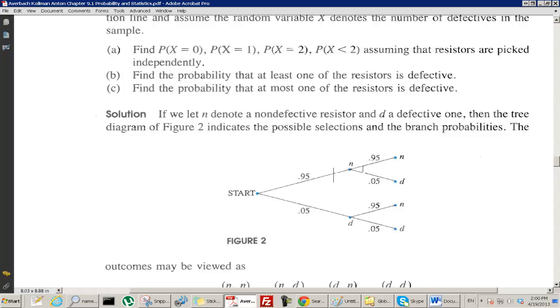Now, once we've gotten a non-defective here, we ask what can happen on the second pick. Again, we could get a non-defective or a defective, and the probabilities are the same. That's because we assumed independence.